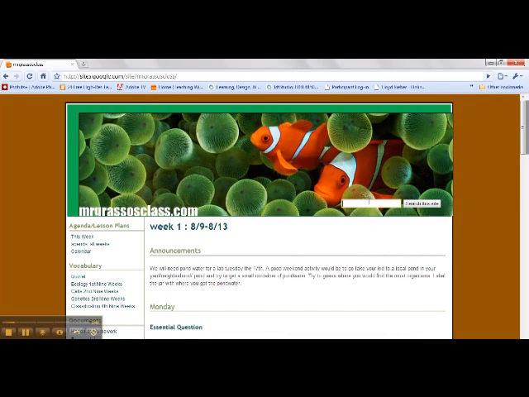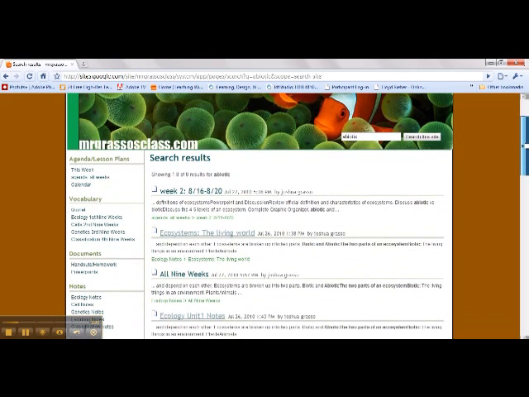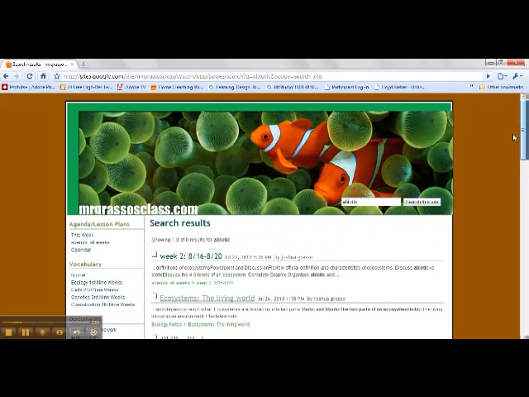So if I'm studying ecology, for instance, and I want to figure out what resources I have, you see all these links on the side, but what specific things do I have for, let's say, abiotic, for instance? One word that I'm having a hard time with. Everywhere that shows up on my website will be right here. So it pulls up the notes. It pulls up where we talked about it, week 2. It pulls up ecology notes here. It shows the syllabus. All of the things on my website that have to do with abiotic.